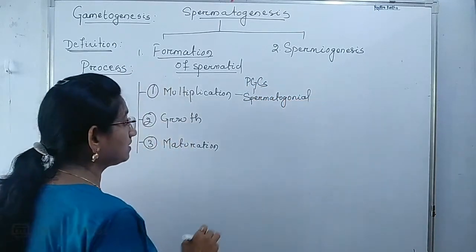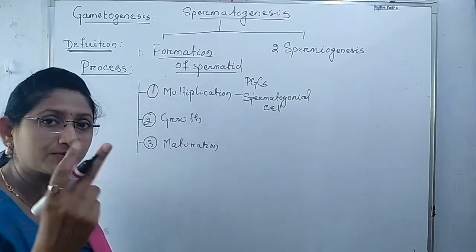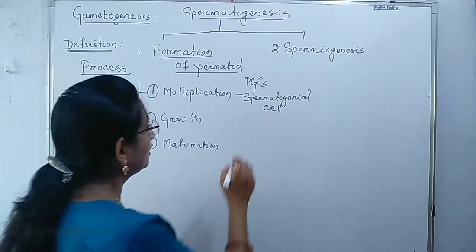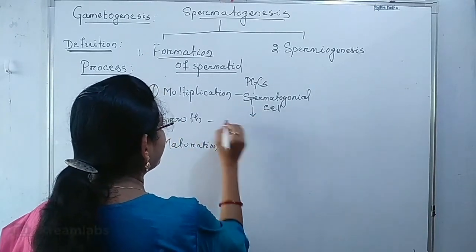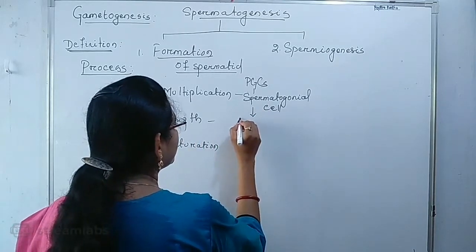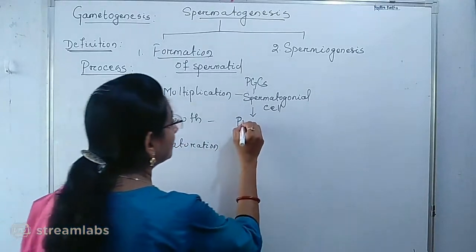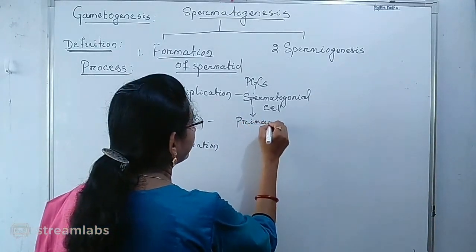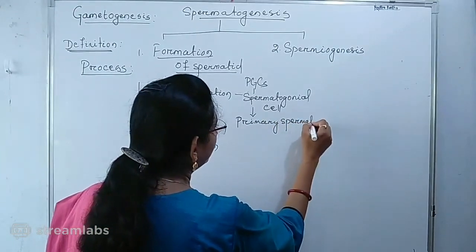Students, please write down these spermatogonial cells. 2 types of spermatogonial cells we get from this multiplication stage. By the growth phase, we get the primary spermatocyte.